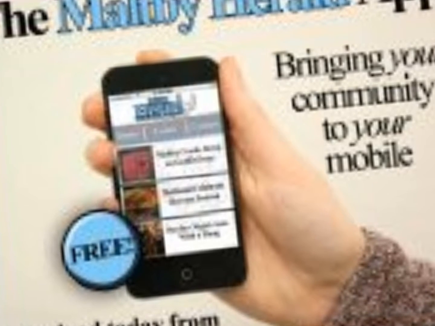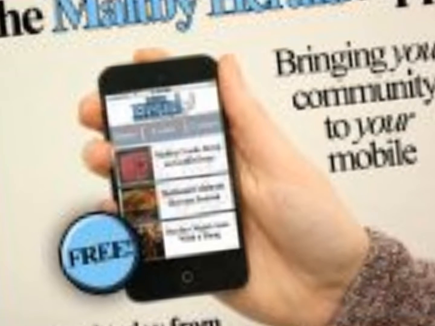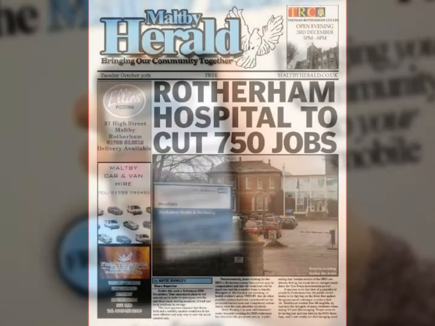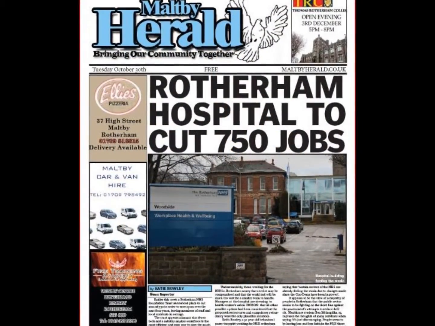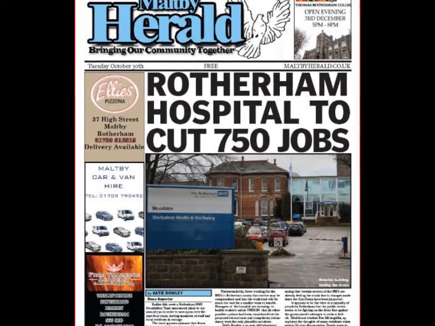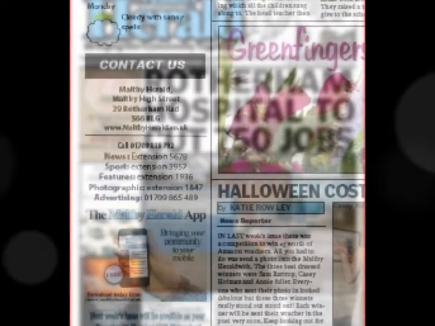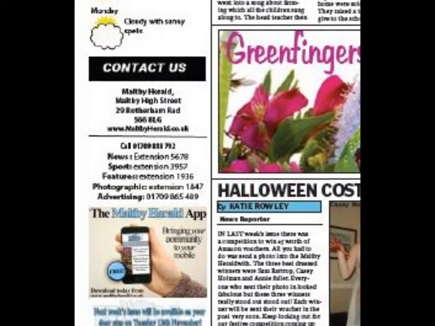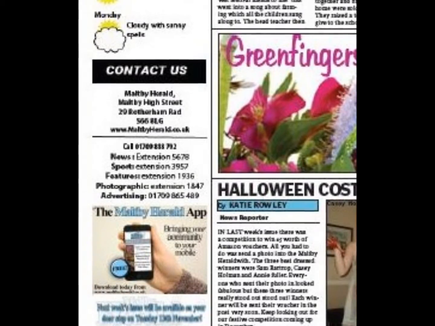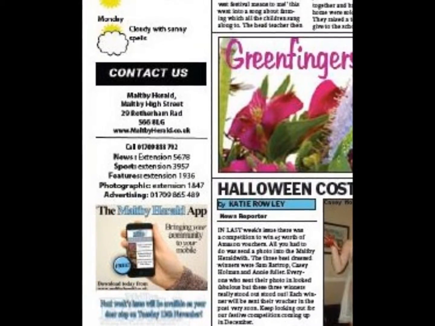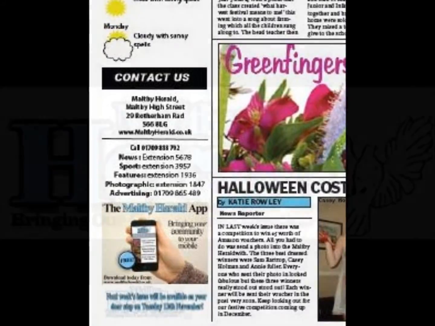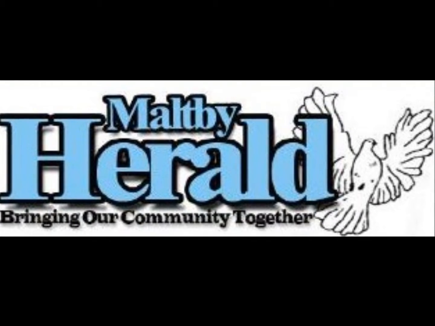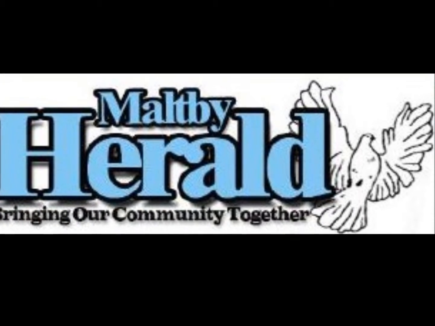To keep with the style of our main product, we used the same masthead on each issue of the Maltby Herald, and used it on our billboard advert. We also added the billboard advert into the newspaper, as we are advertising our new mobile phone app. This is creating strong synergy for our brand. We use the bird symbol in our masthead, a way of symbolising peace in the community. Also, as the newspaper is the Maltby Herald, we thought that it worked well.